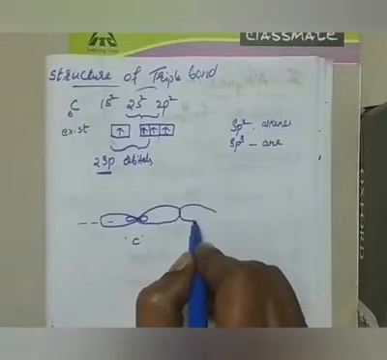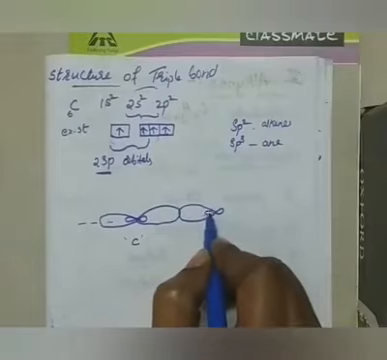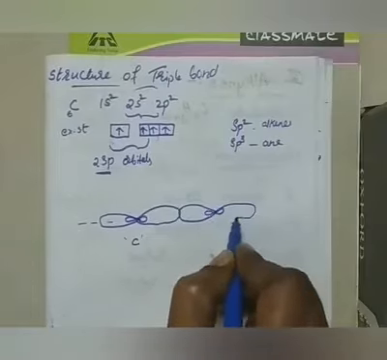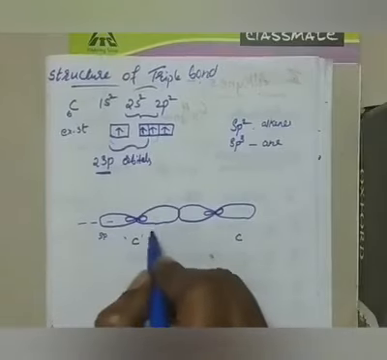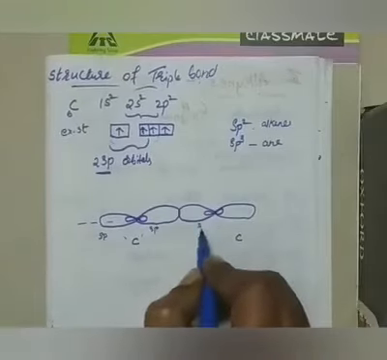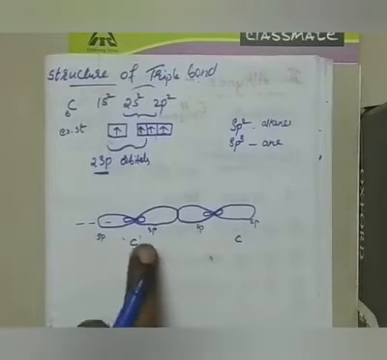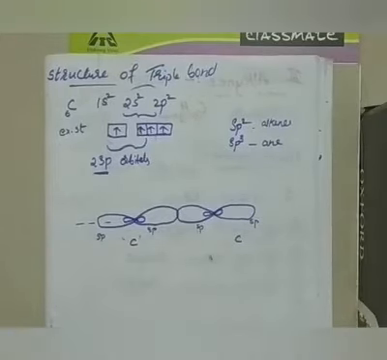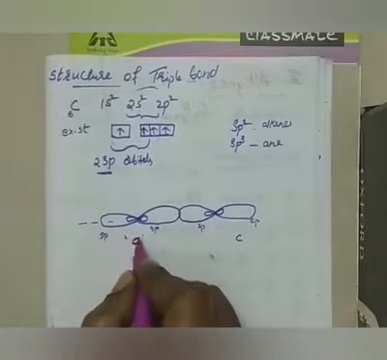Am I clear to you? See here, 2 sp hybridized orbitals of 2 carbons we have written. These are 2 different carbons we are writing. Please don't get confused, I am just revising your structure of chemical bond. Then what happens to the other orbitals? See here, these 2 p orbitals are present here. They are unhybridized. They are present as it is.